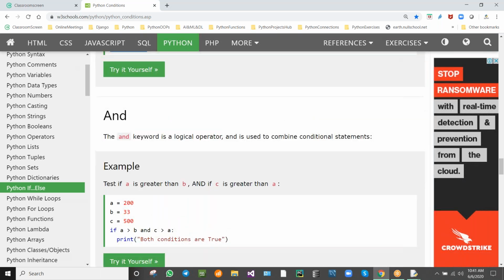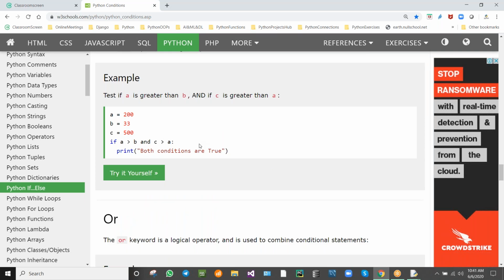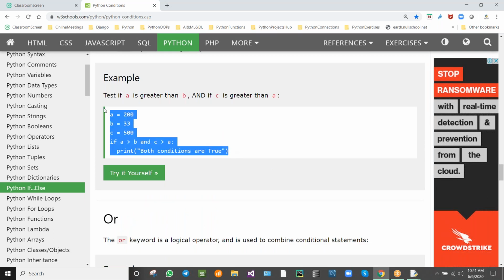Okay. Next, the and condition. In if we will be using the and condition. And means both conditions must be satisfied. You can write like this.